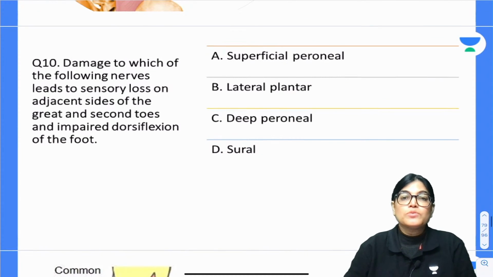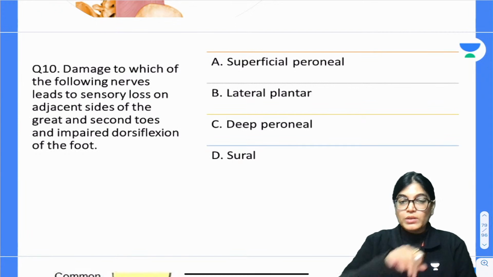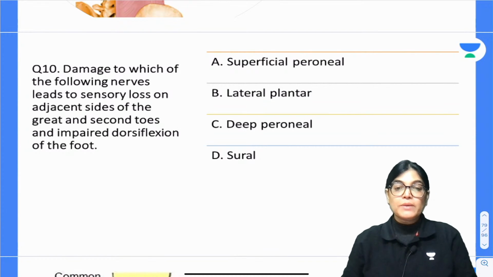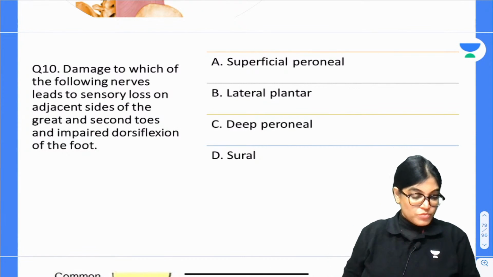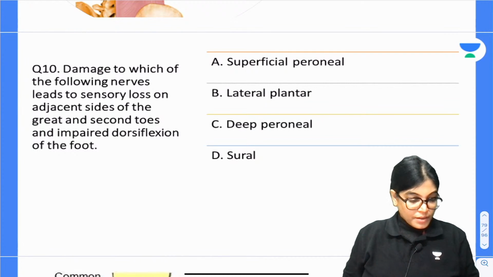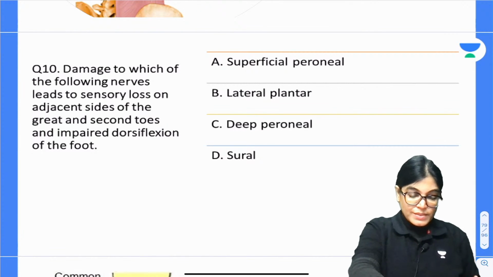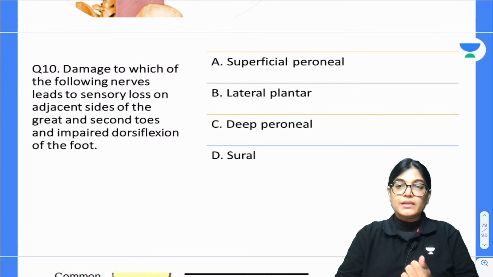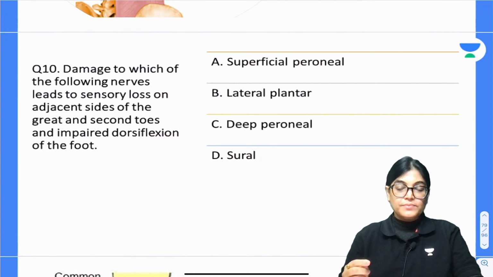The options are superficial peroneal, lateral plantar, deep peroneal, or the sural nerve? According to you, which is the best answer? Four options are there. Mark the correct answer, my dear aspirants.